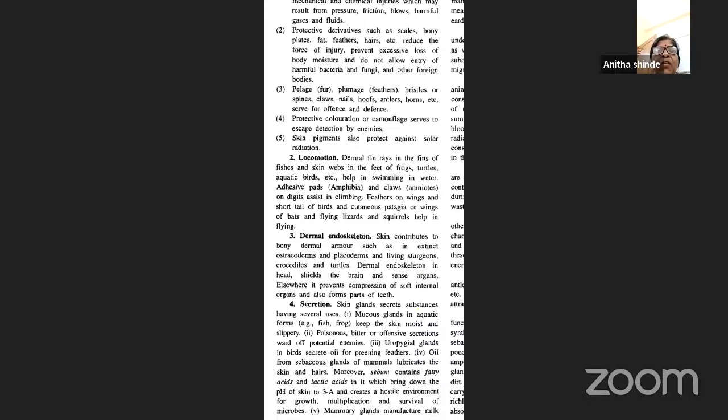And the feathers or the wings, and also the presence of a short tail in the birds, and also the wings of the bats and the flying lizards, also help them in the flying mechanism. Now, this is the second one.